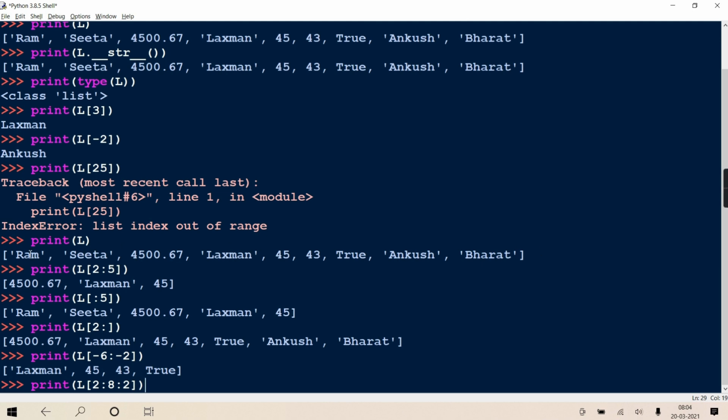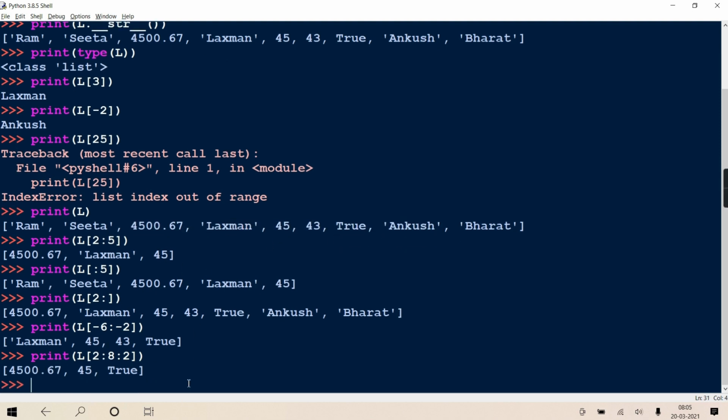This is your original list: 0, 1, 2, 3, 4, 5, 6, 7, 8 is exclusive. Now from this it will return at a step of 2: first 4500, then 45, then true, and after that no element. So only those 3 elements it is going to return.